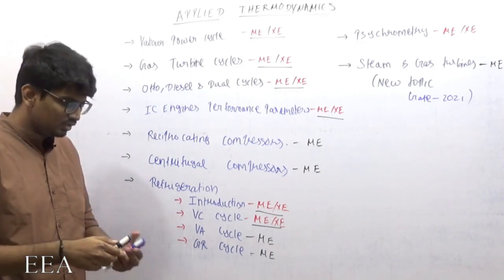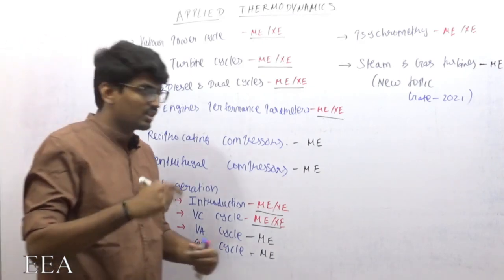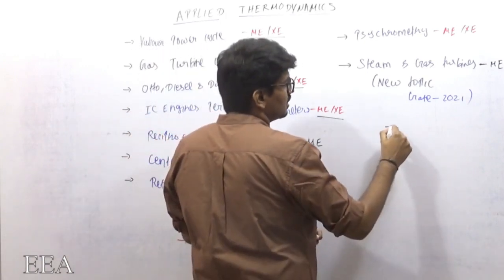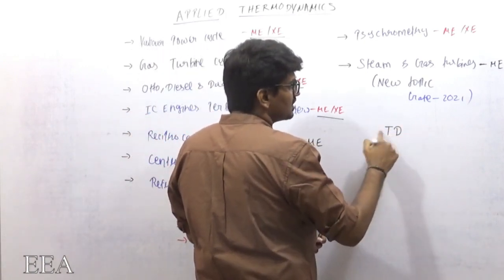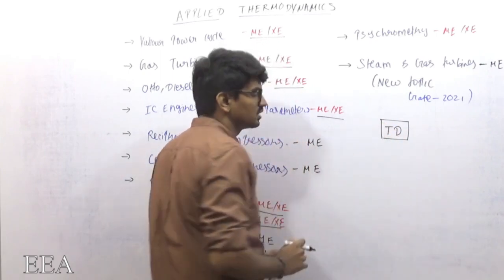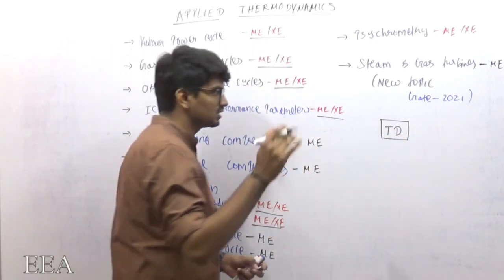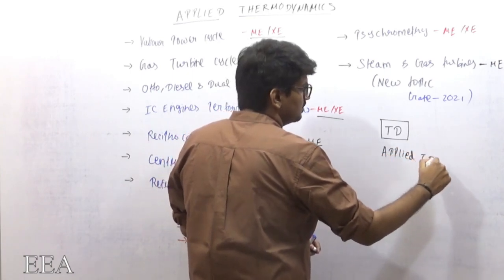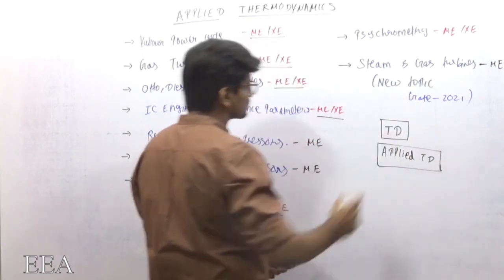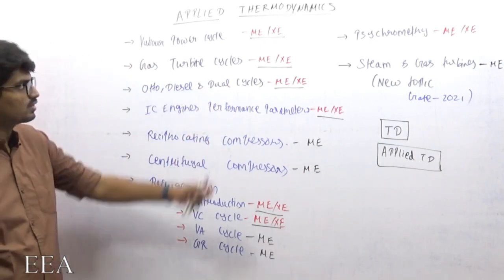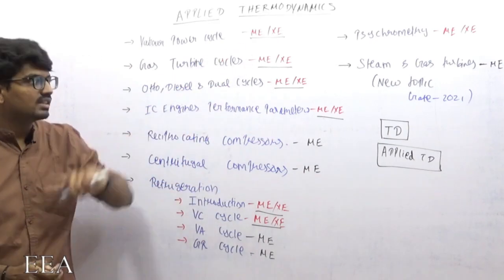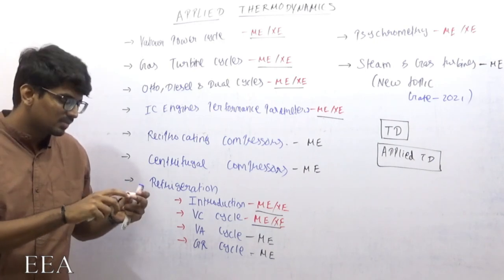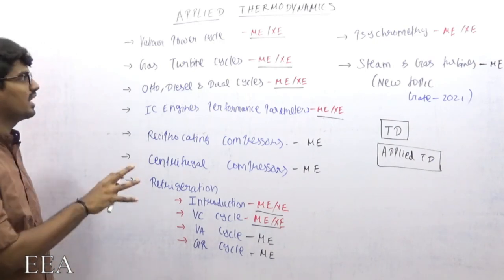If you are writing GATE XE, then you need to study everything in the thermodynamics course, and in the applied thermodynamics course, only the things which I marked in red color. Only those things you need to read. So that's it about the introduction.